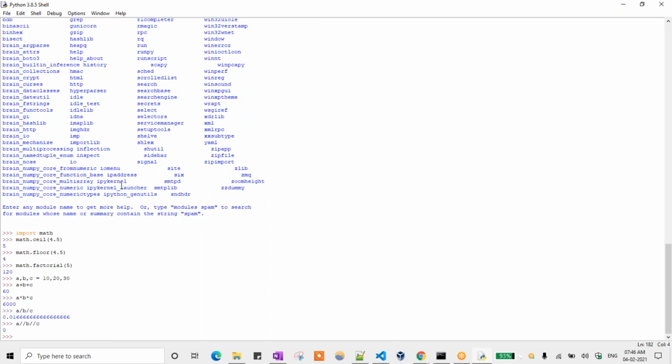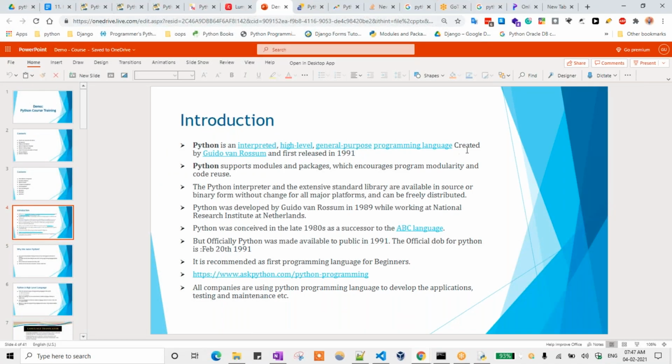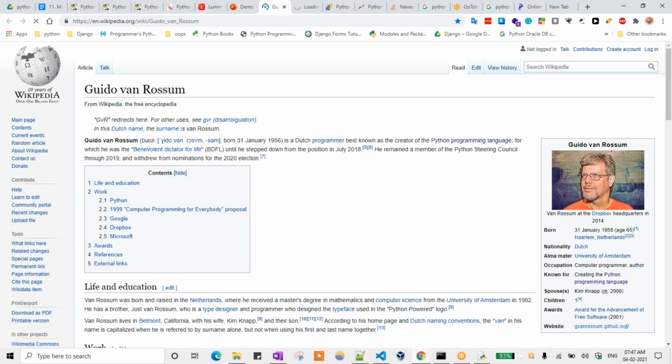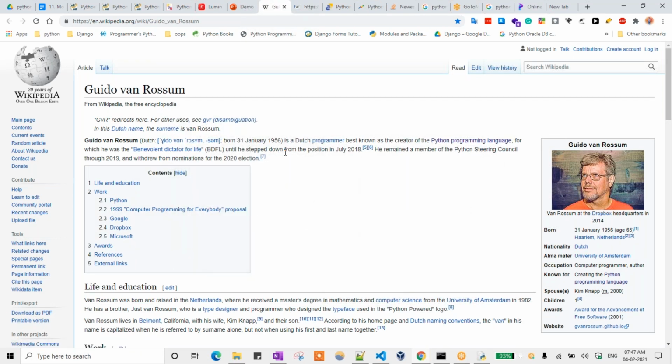Python is both an interpreted high level language and a general purpose programming language. Who created it? Guido van Rossum. If you search for that person, this is the person who developed Python. He's a Dutch programmer best known as the creator of the Python programming language, for which he was the Benevolent Dictator for Life until he stepped down in July 2018.